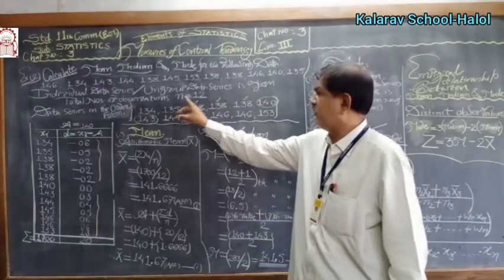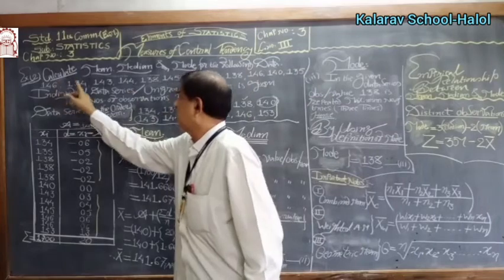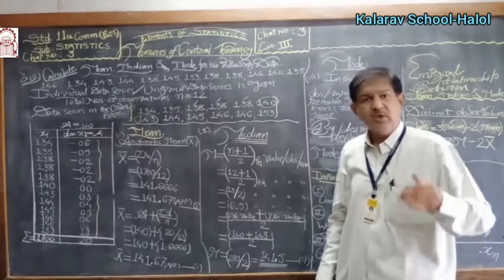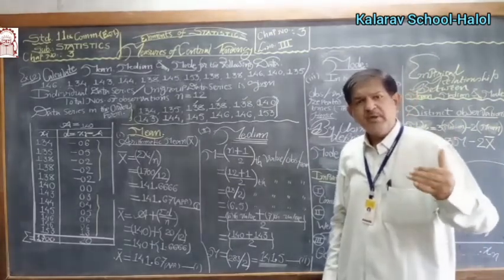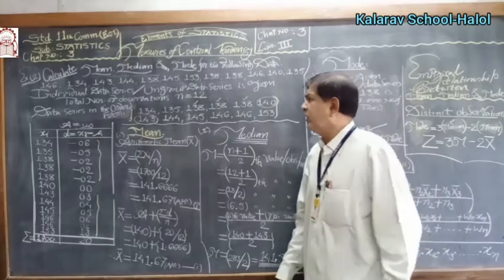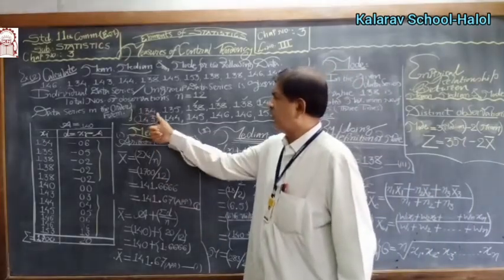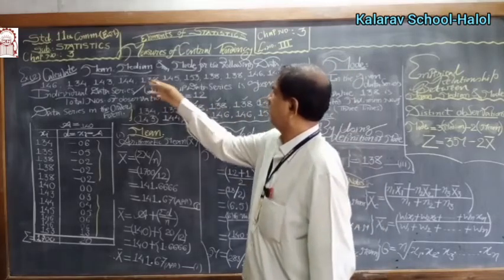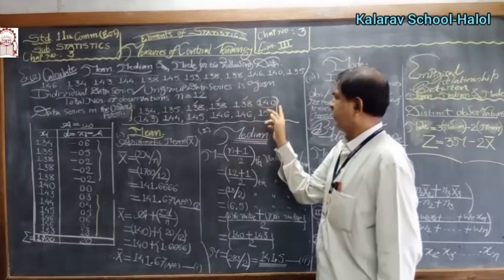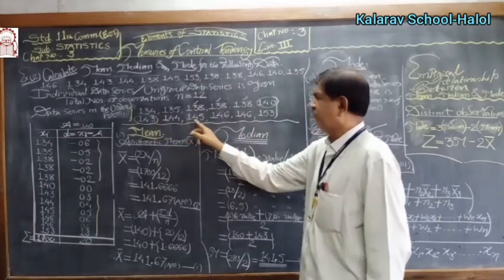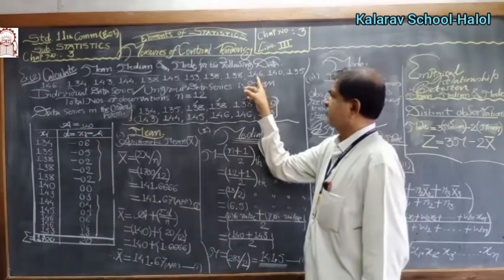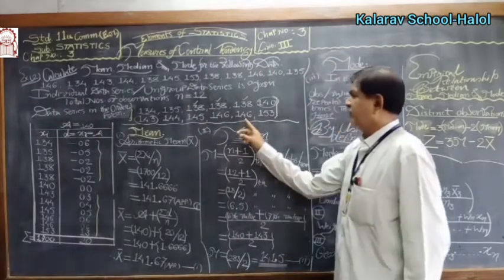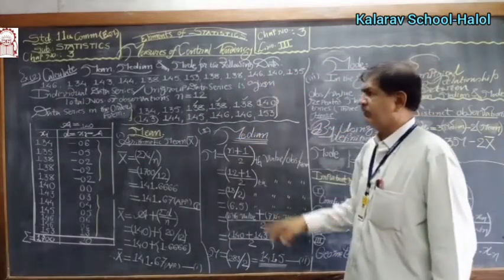And the number of items n equals 12: 1, 2, 3, 4, 5, 6, 7, 8, 9, 10, 11, and 12. If we arrange the data in ascending order: 134, then 135, then 138, which is repeated 3 times, 138, 138, 138, then 140, 143, 144, 145, 146, also 2 times 146 and 146. Then 153 is the last observation.